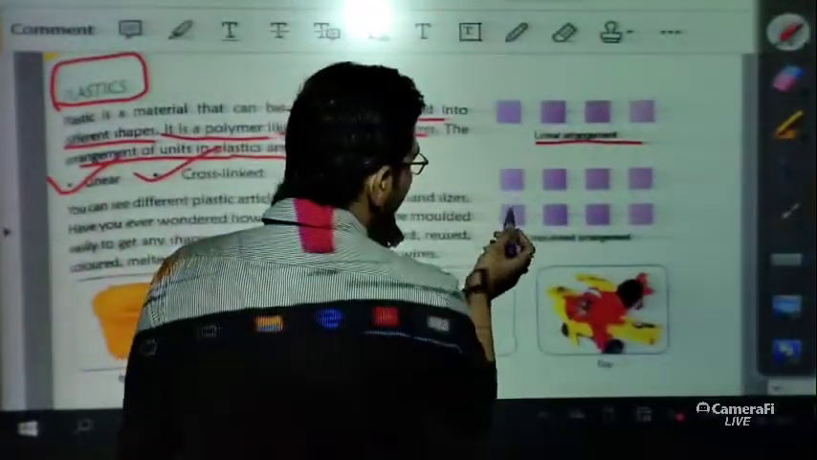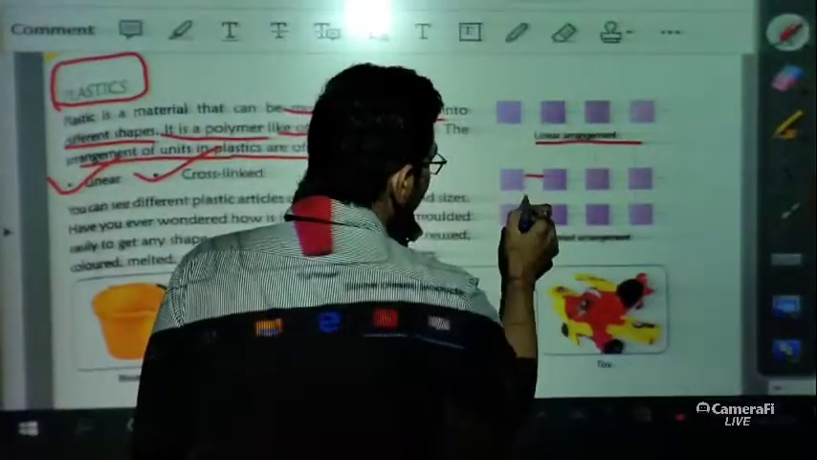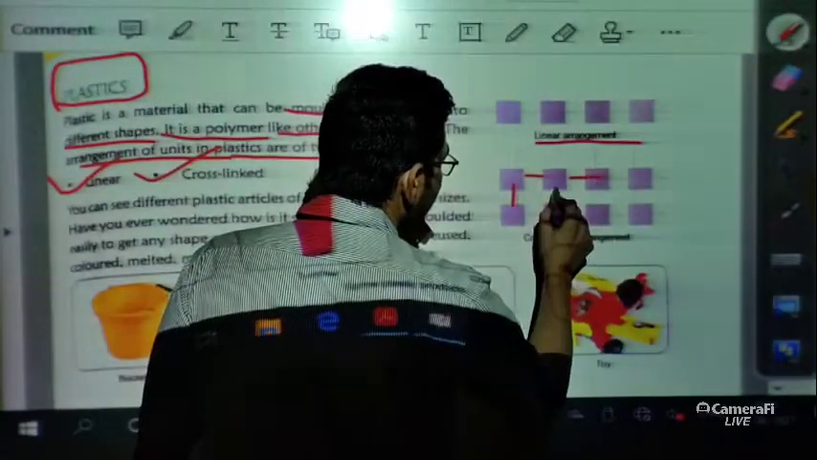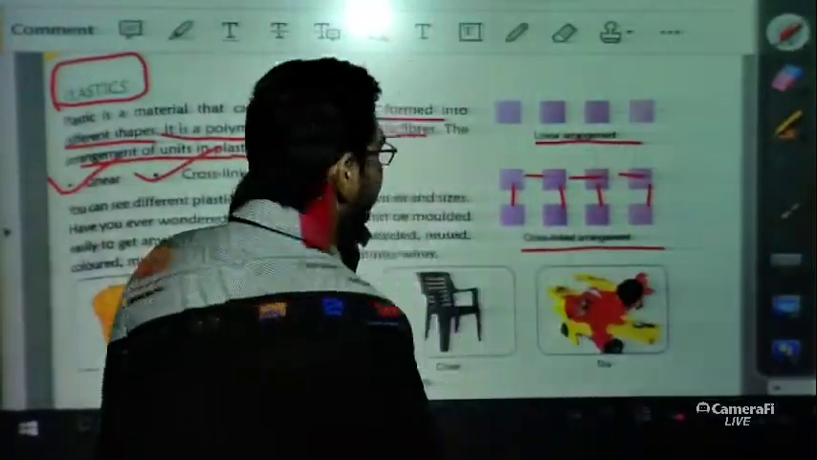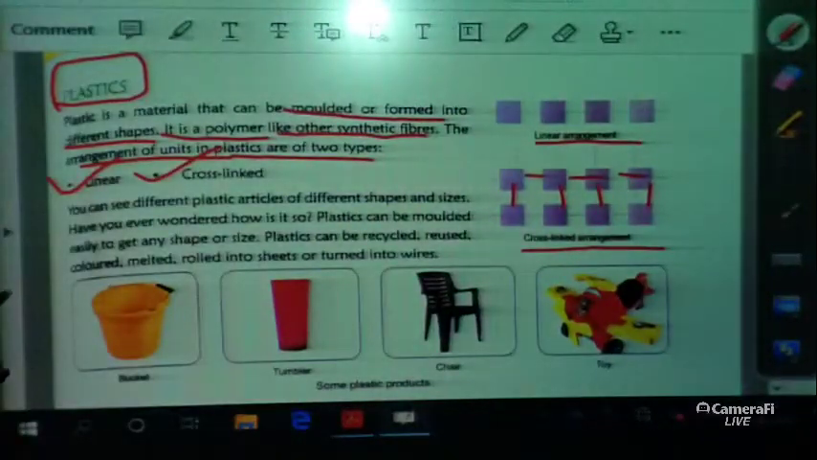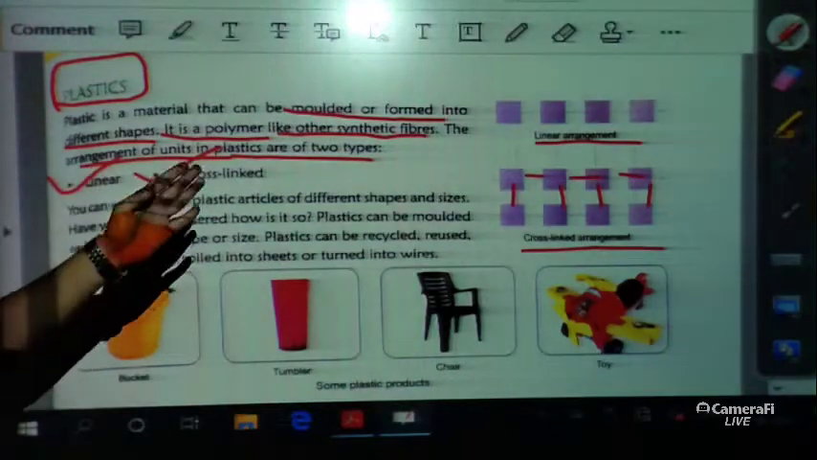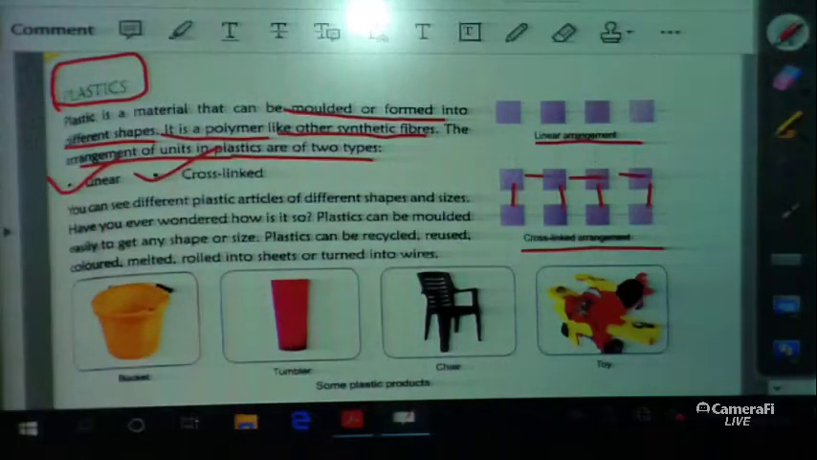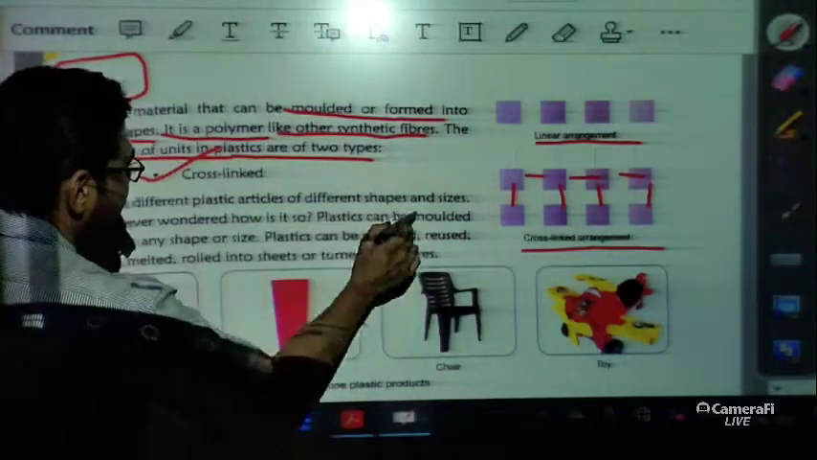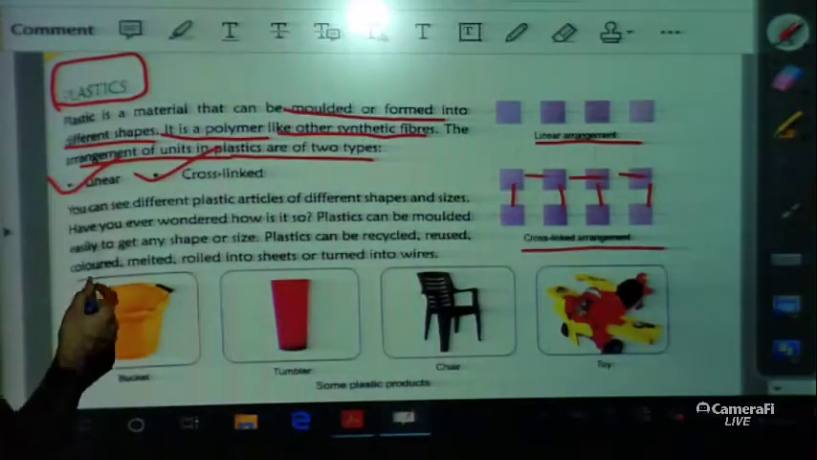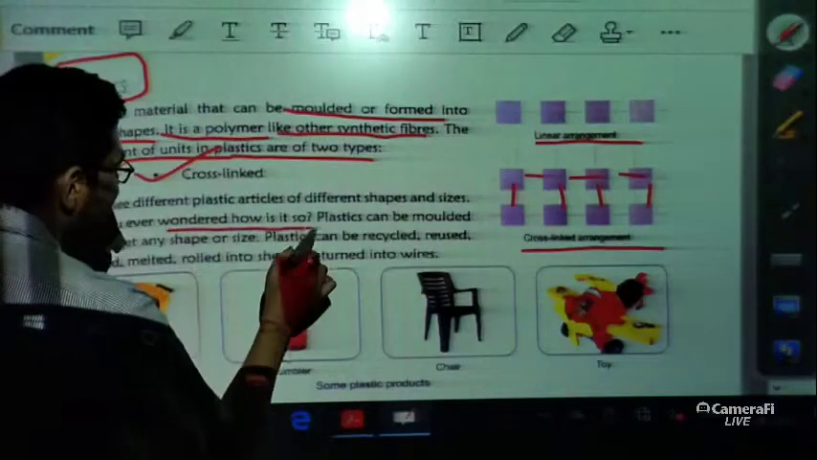Now when there are arrangements where you can see this side one and this side one, here also this side one, this side one, this kind of arrangement we call a cross-linked arrangement. So 2 types of arrangements are there, linear arrangement and cross-linked arrangement. Now you can see different plastic articles of different shapes and sizes. Obviously, have you ever wondered how it is so?